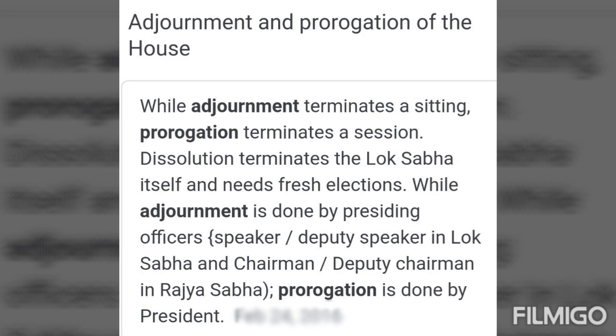The House is adjourned when the business for the day is over, when the death of a sitting member or ex-member of the House occurs, when there is so much disorder in the House that it is difficult to conduct the business, or due to lack of quorum, or as and when the Speaker finds it necessary.